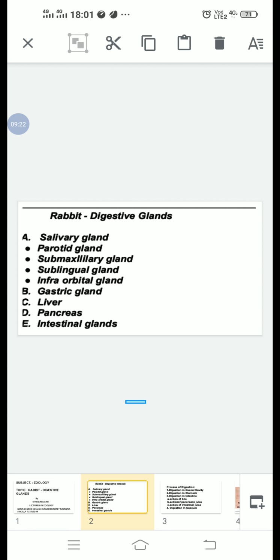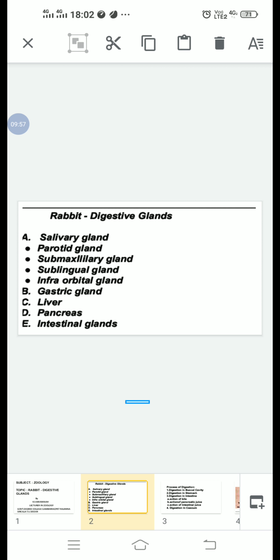Next, we discuss gastric glands. The mucous membrane of the stomach contains numerous branched glands called gastric glands.